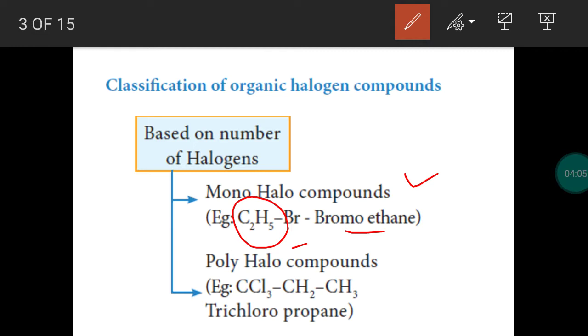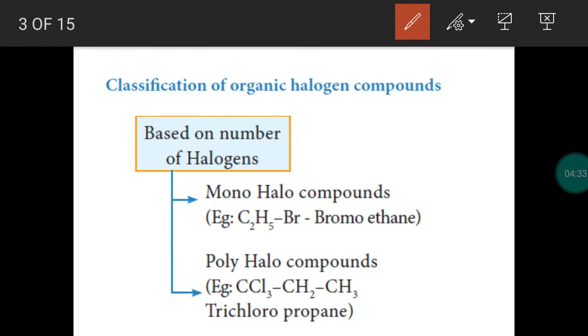And you can take trichloropropane. This is obtained from the alkane propane, CH3, CH2, CH3. 3 hydrogen atoms are replaced by 3 chlorine atoms. So we get a trichloropropane. So the compound has more than one halogen atom. This is an example of polyhalo compounds or polyhalogen compounds.